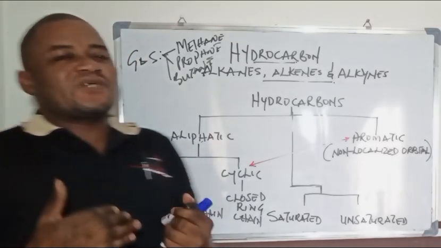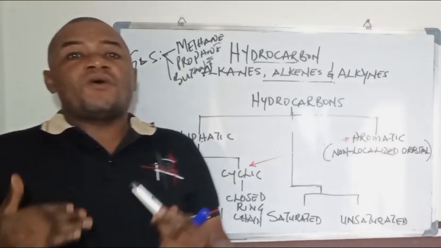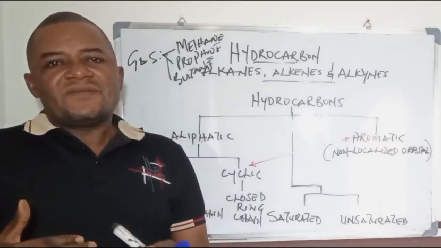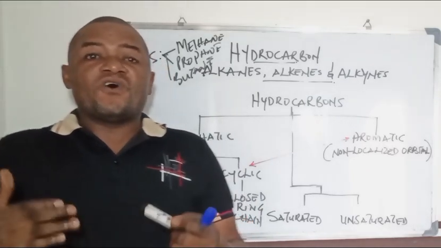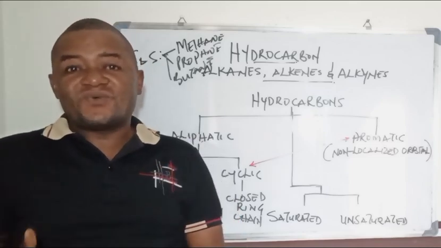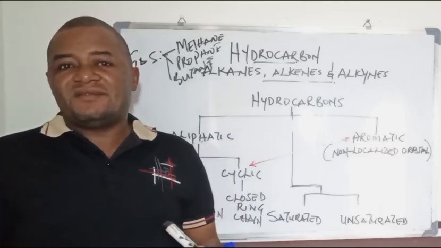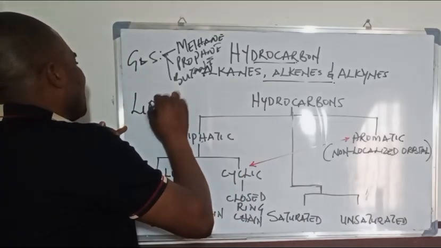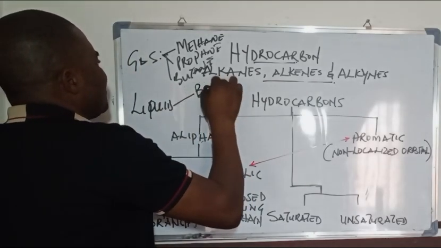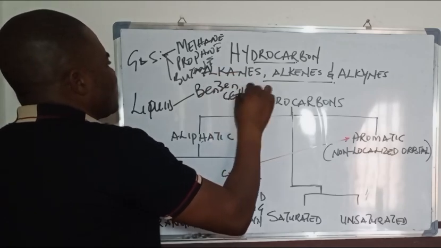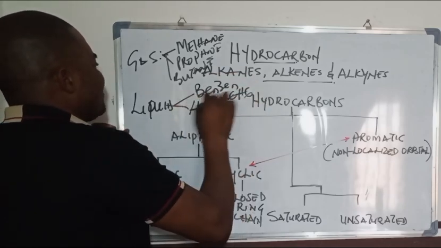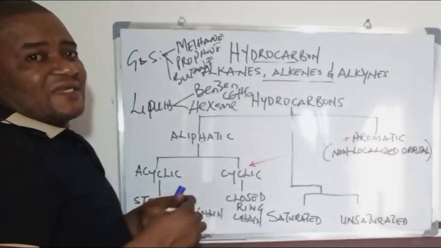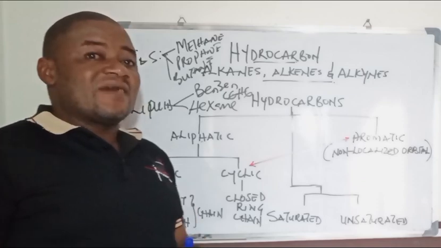Those hydrocarbons that have a higher number of carbon atoms, ranging from about 6 to 10 or even more, will always exist in the form of a liquid. A good example is benzene and hexane. When you look at the liquid form of hydrocarbon, benzene is one, which is C6H6. Hexane is another, and hexane is C6H14.